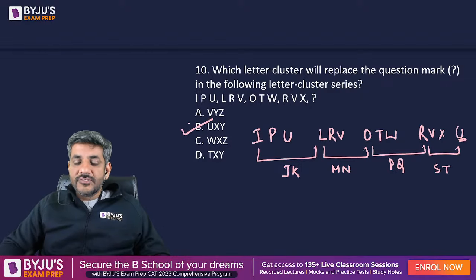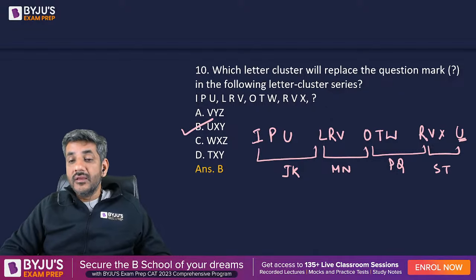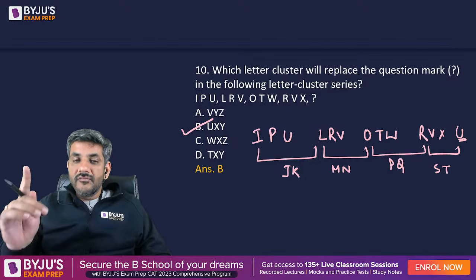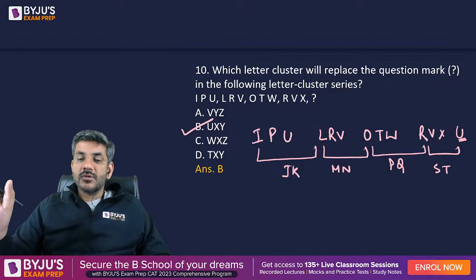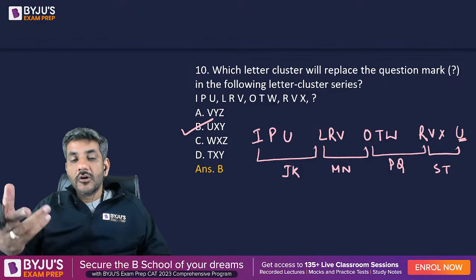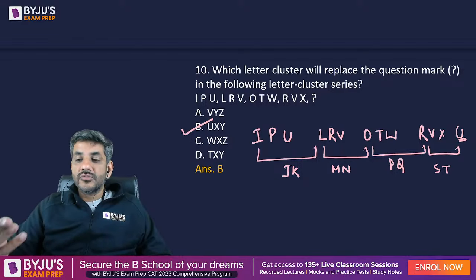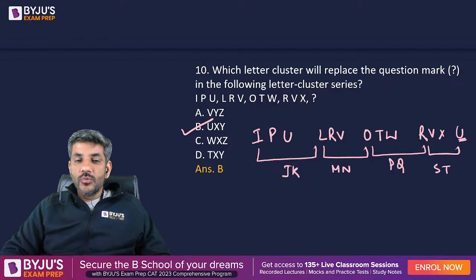The first letter as U is only there in option B. Straight away, we get the answer real fast, isn't it? From the very first letter, we get the answer to this question because fortunately, there was only one option that was starting with U. So therefore, option B, UXY becomes the right answer for the question. Okay. That was question number 10. I'll move ahead now to question number 11.